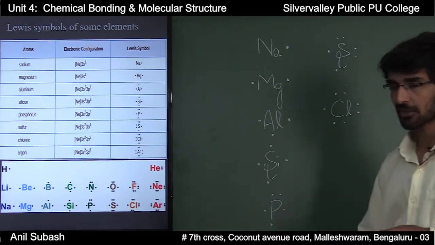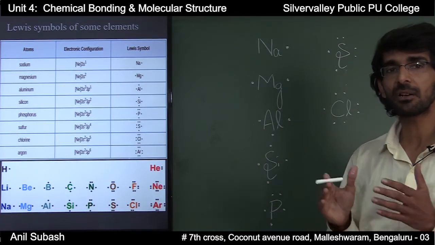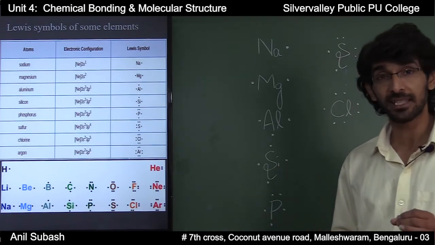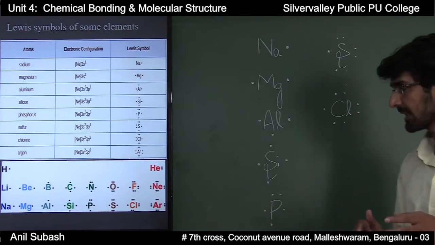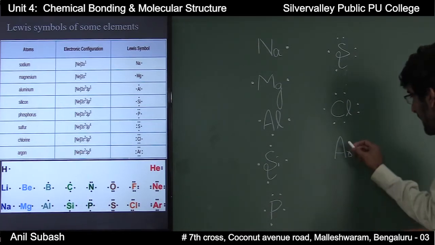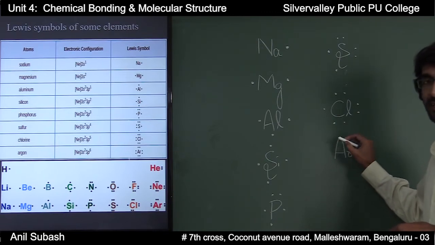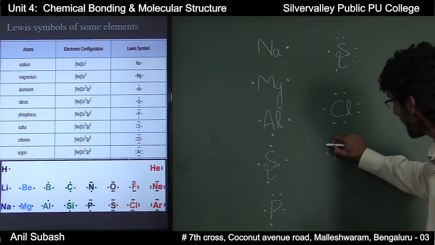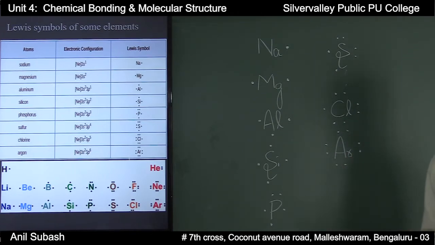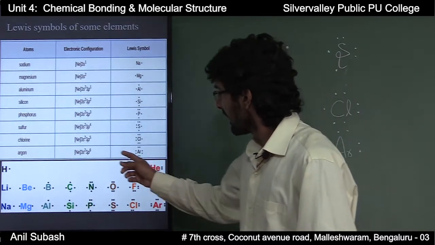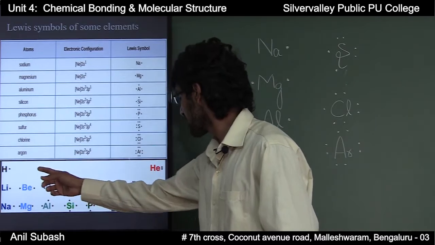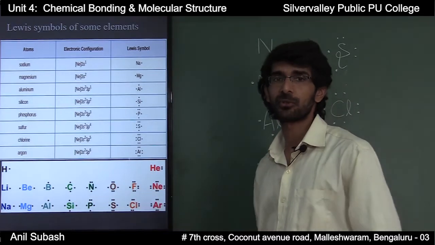Next comes argon. Argon has a complete octet. That is, its valence shell electronic configuration is 3s2 3p6. That is, it has 8 electrons in its valence shell, and the Lewis symbol for argon is represented by writing the chemical symbol of argon, that is Ar, and by representing the 8 valence electrons by 8 dots. Similarly, here I have included the Lewis symbol of elements from hydrogen to argon. You can just go through it.